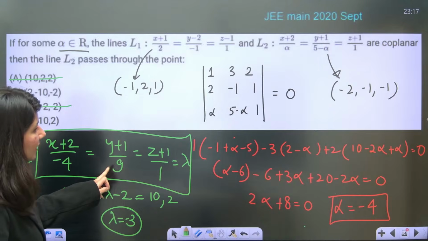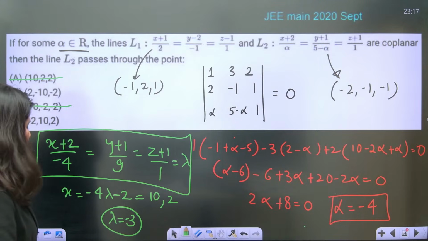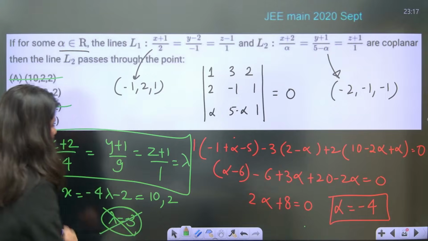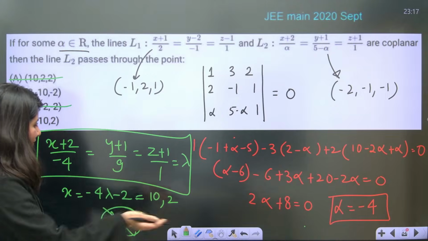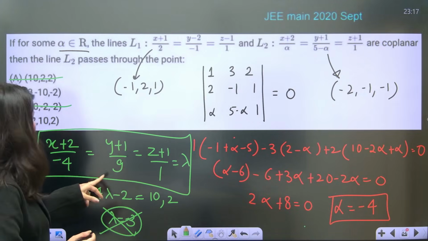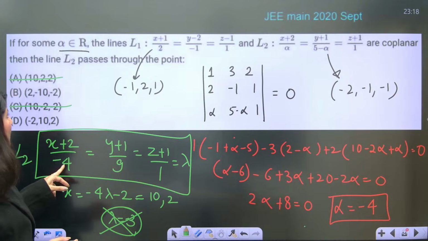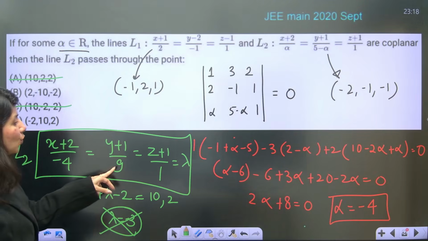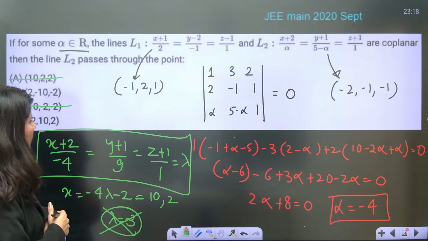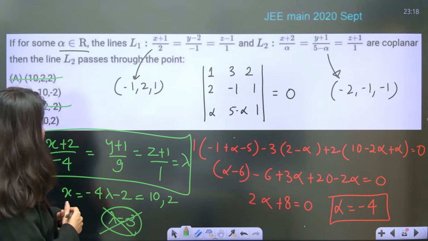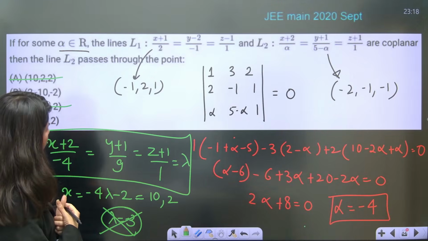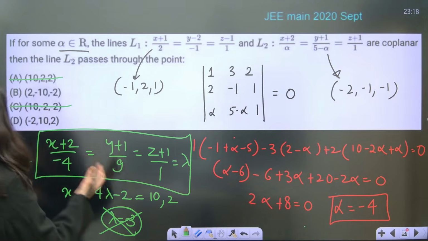This is 9, right? Minus 4. So 9 into minus 3. Incorrect. So lambda minus 3 is not valid. Now this is 4, lambda is equal to minus 1. If you put lambda as minus 1, you will get the x coordinate as 2, the y coordinate as minus 9 and minus 9 and minus 1. Correct? So minus 10. Yes.